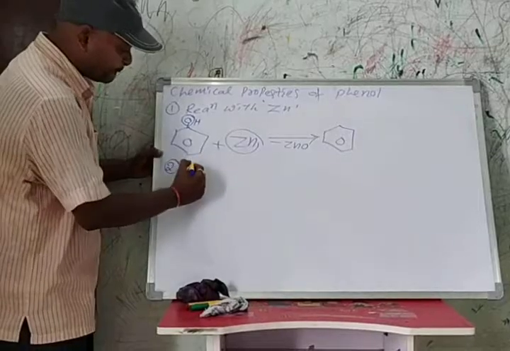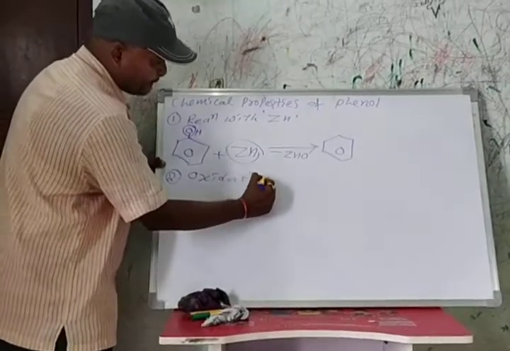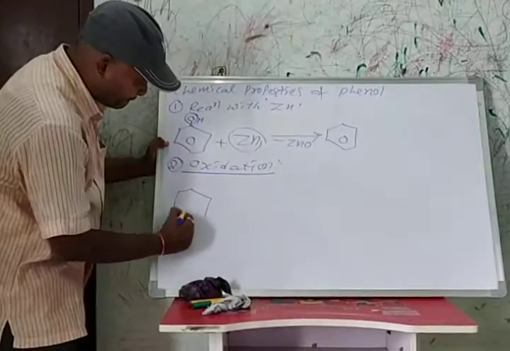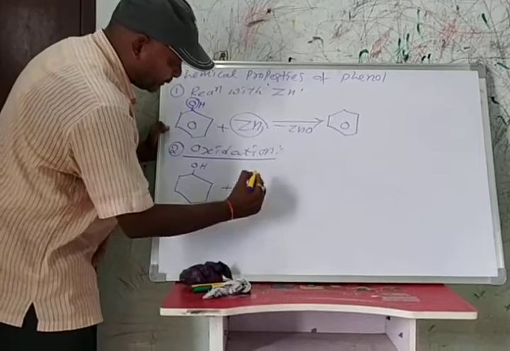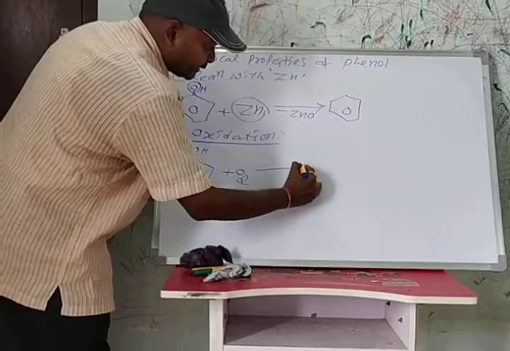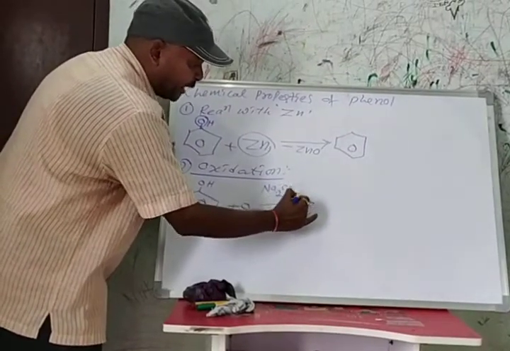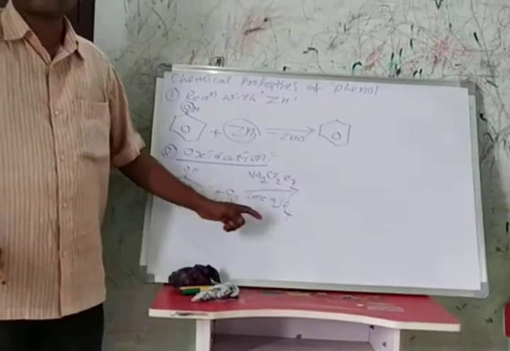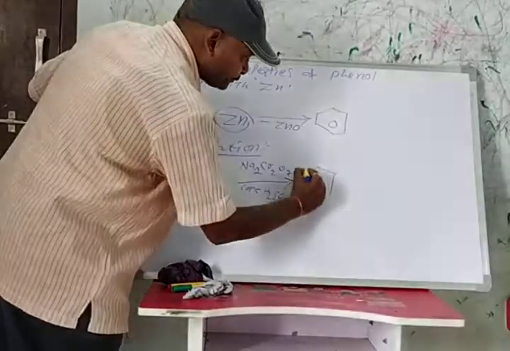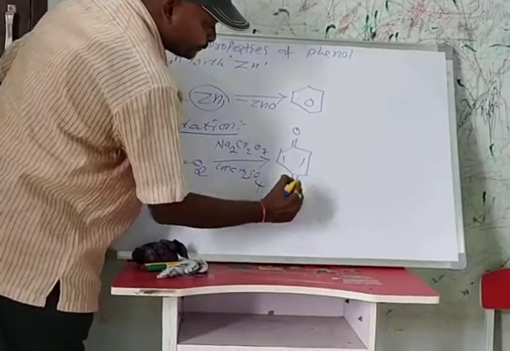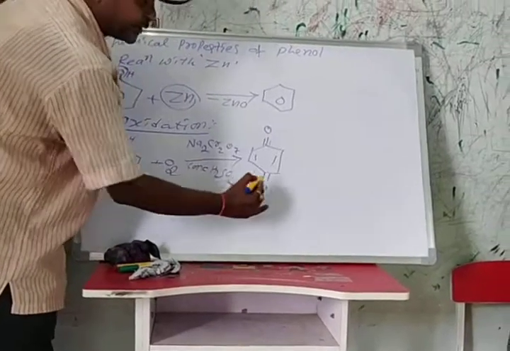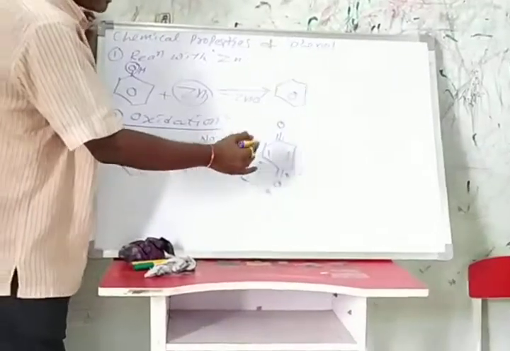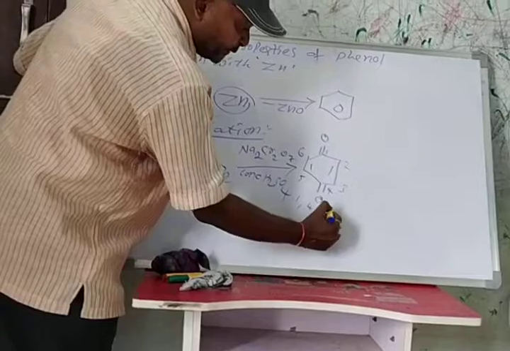Next, the second one, oxidation. Oxidation of phenol in the presence of sodium dichromate, Na2Cr2O7, and concentrated sulfuric acid forms benzoquinone, the 1,4 compound. At the first position and the fourth position, oxygens are there, so we call it 1,4-benzoquinone.